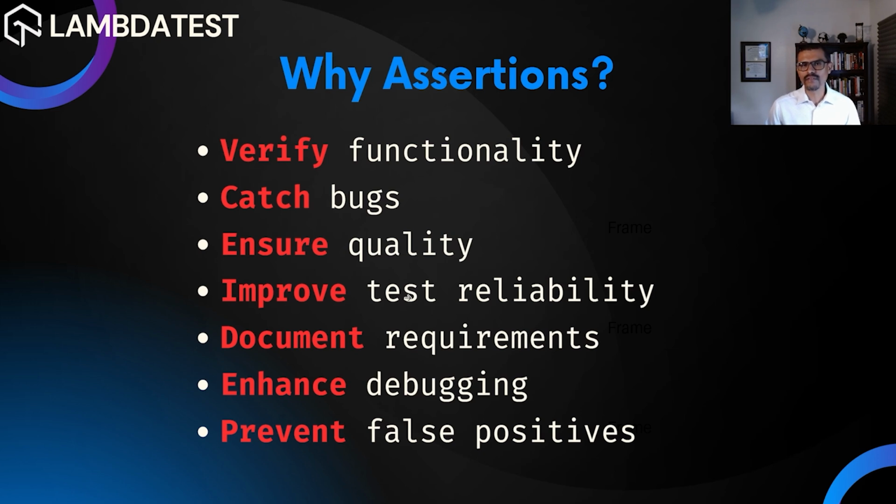We're making sure that we are testing all the proper things within the program or whatever software we're trying to deliver. Having assertions in your test also improves test reliability. If you didn't have an assertion in your test, you wouldn't really know what's going on, whether the test is properly checking all the things that it's supposed to check. But when the test fails and it has an assertion, we know that that test is reliable. We know that there's a reason why the test failed.